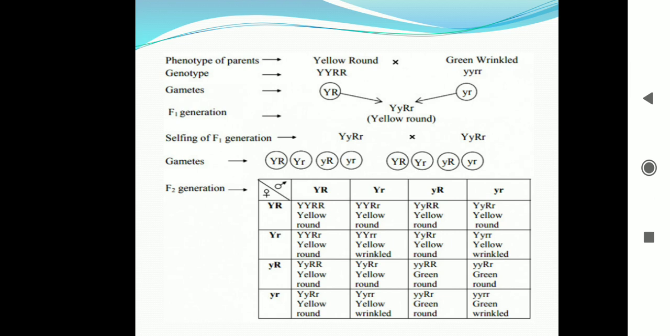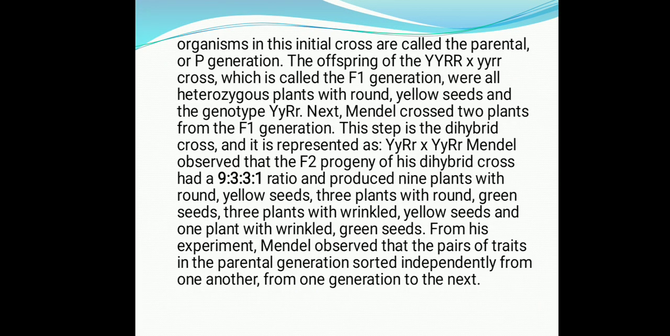The four types of female gametes fuse with the four types of male gametes at random in 16 possible combinations. This can be clearly understood from the checkerboard. Out of these 16, 9 combinations produced yellow round plants, 3 combinations produced yellow wrinkled plants, 3 combinations produced green